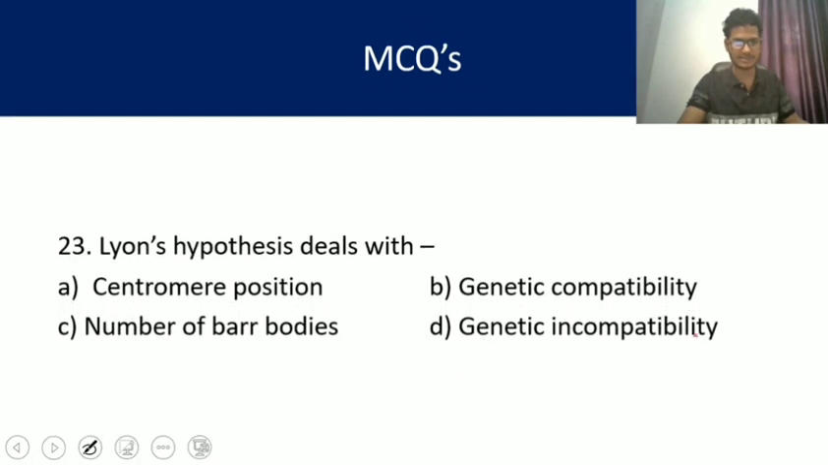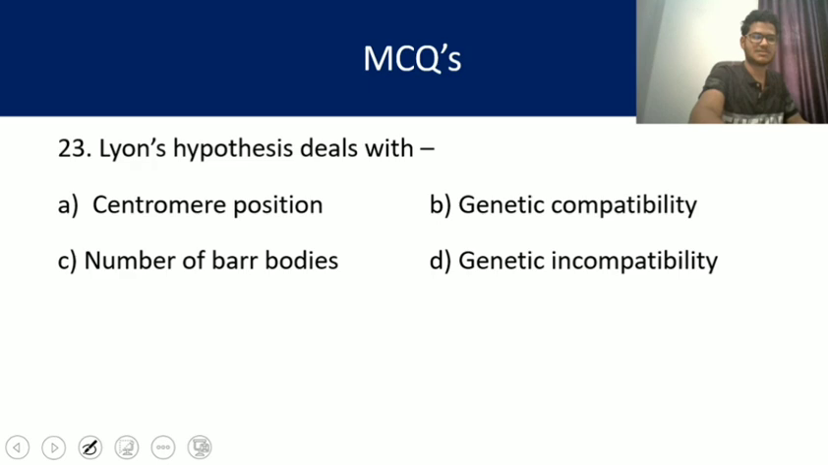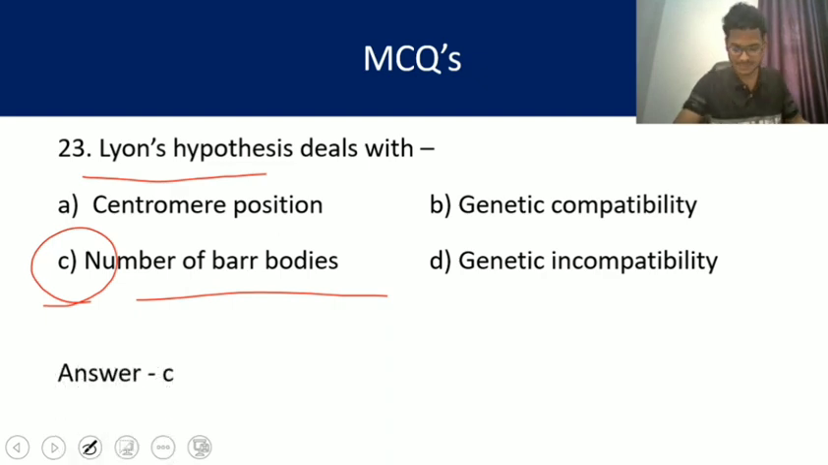Let's move on. Question 23. Lyon's hypothesis deals with, Lyon's hypothesis is very famous and it deals with the number of Barr bodies. Answer is C. Mary Lyon proposed this hypothesis. The number of Barr bodies can be calculated according to this hypothesis.